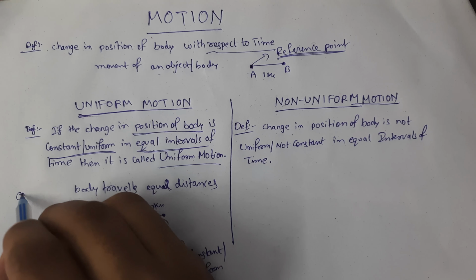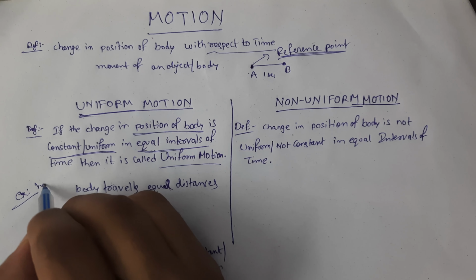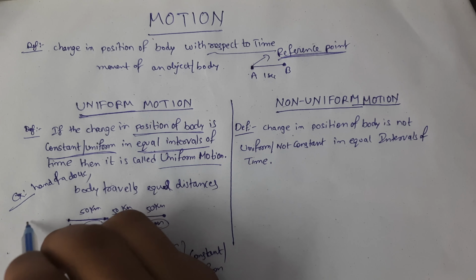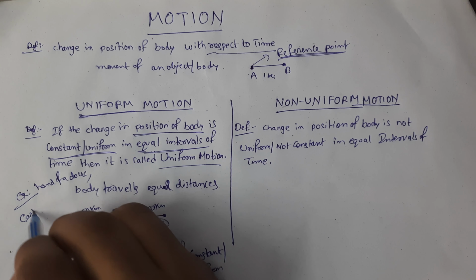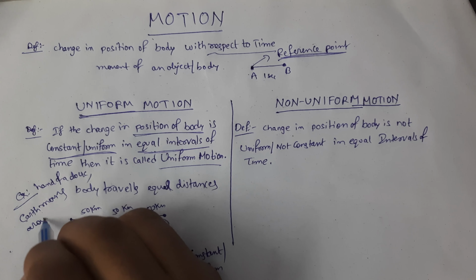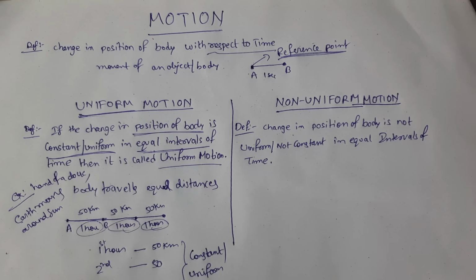Examples of uniform motion are the hand of a clock or the earth moving around the sun.